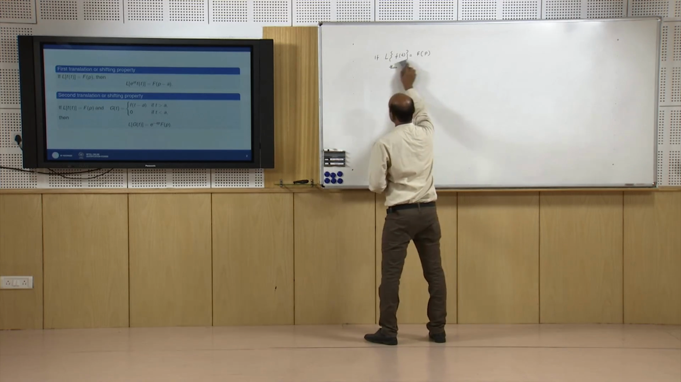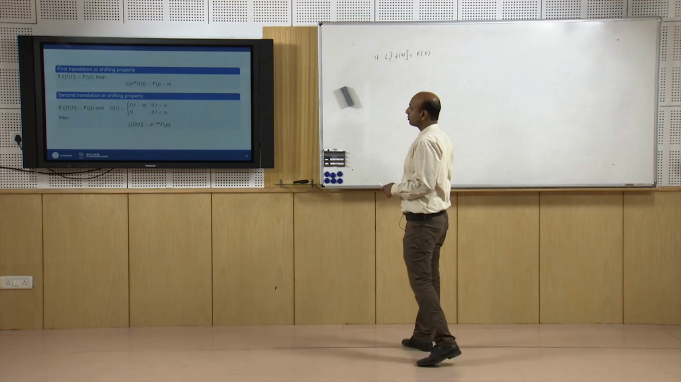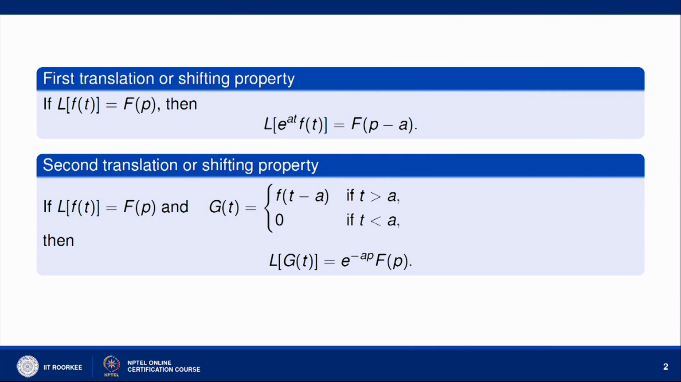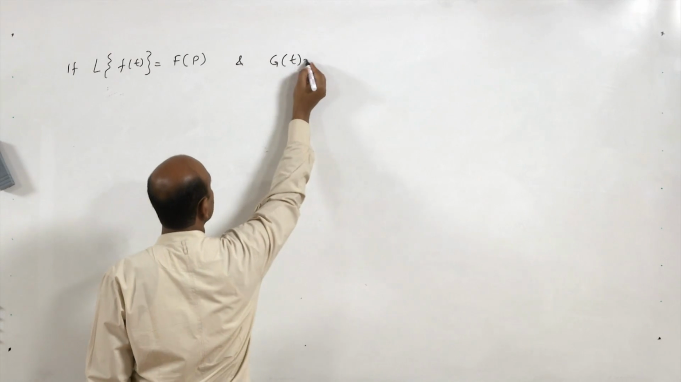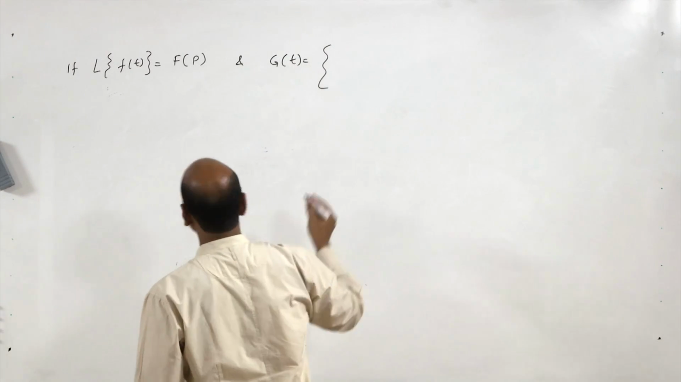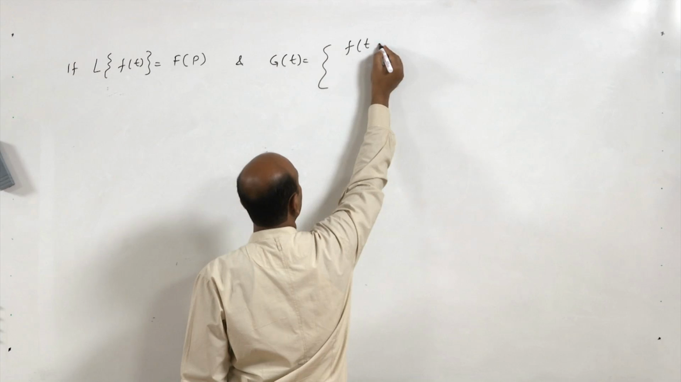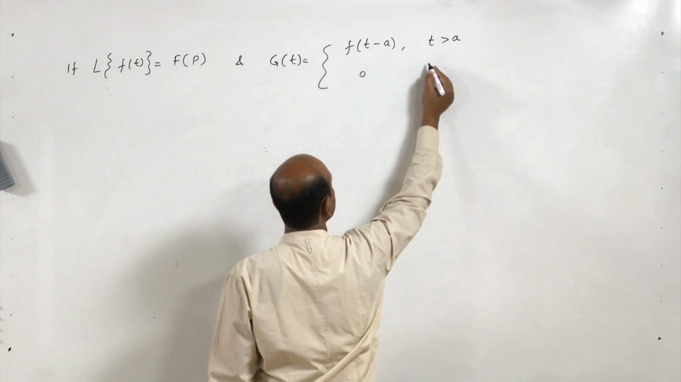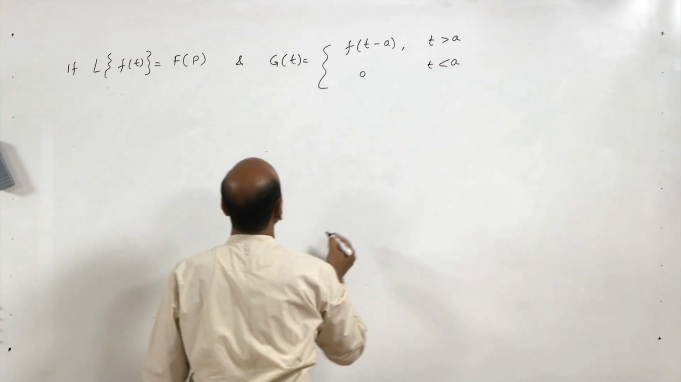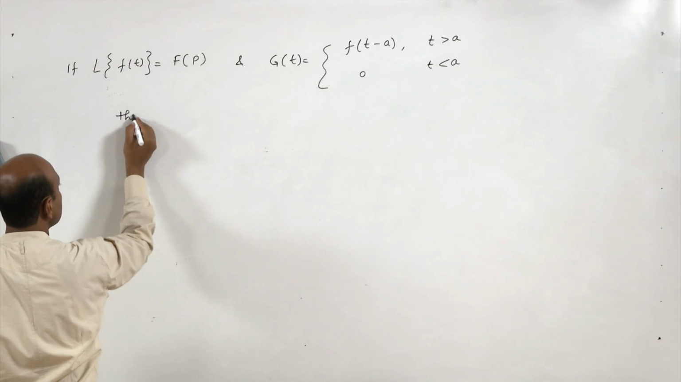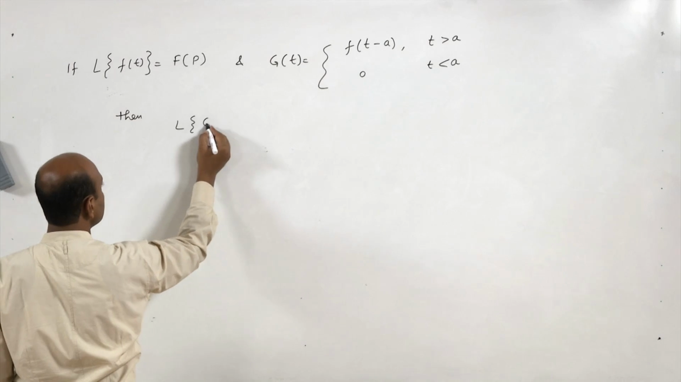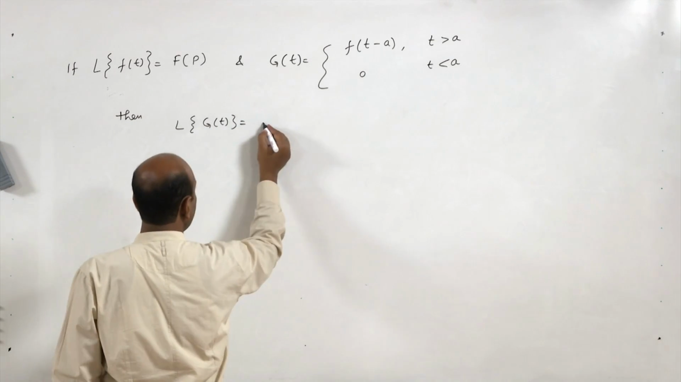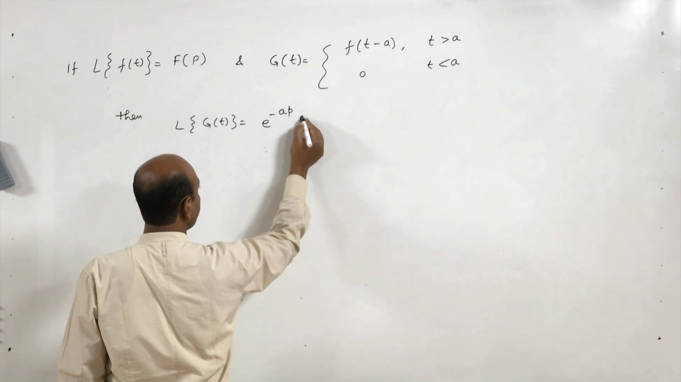Now, the second translation or shifting property is: if the Laplace transform of f(t) is F(p) and g(t) is given as f(t minus a) when t is greater than a and 0 when t is less than a, then the Laplace transform of g(t) is e^(-ap) times F(p).